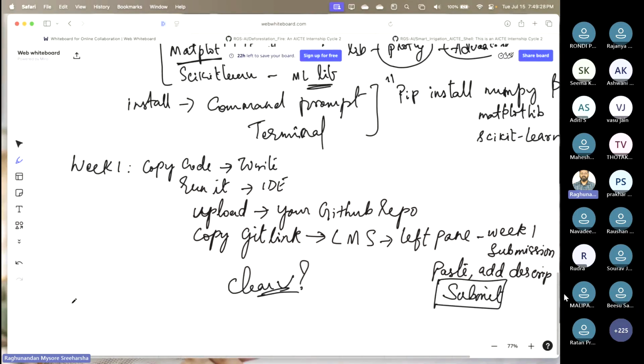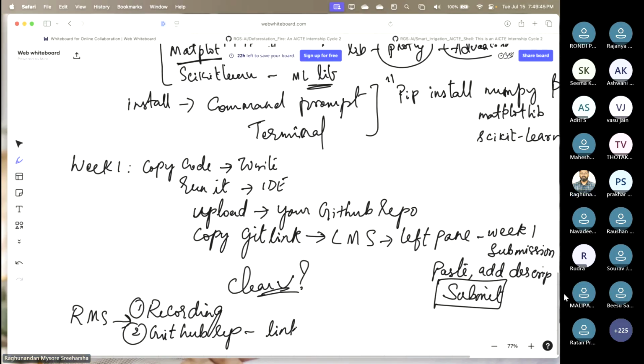What I will be giving you is a recording of the session. So you'll have the recording. I will upload all the files to my GitHub repo and give you that link, where you will have the IPYNB file, data set, everything. And third option, I'll also give you the instructions too. Don't worry. Some of you will be very new to this, so I'll give you the instructions also. You don't need to worry about it.